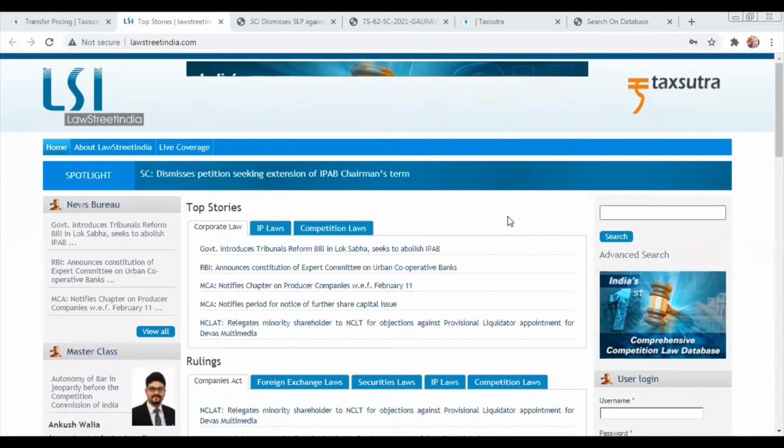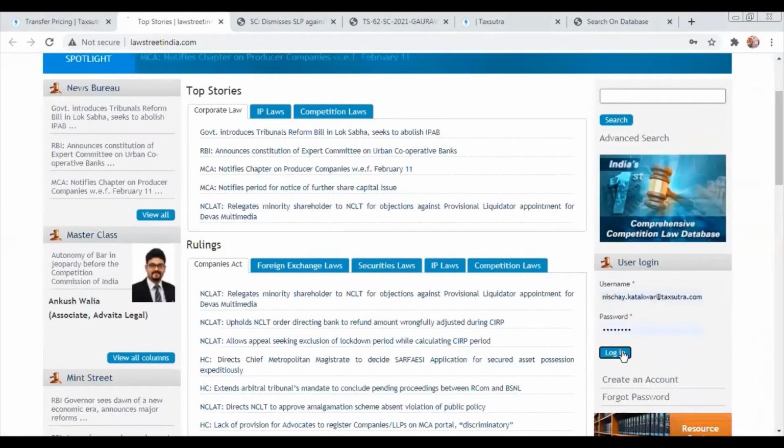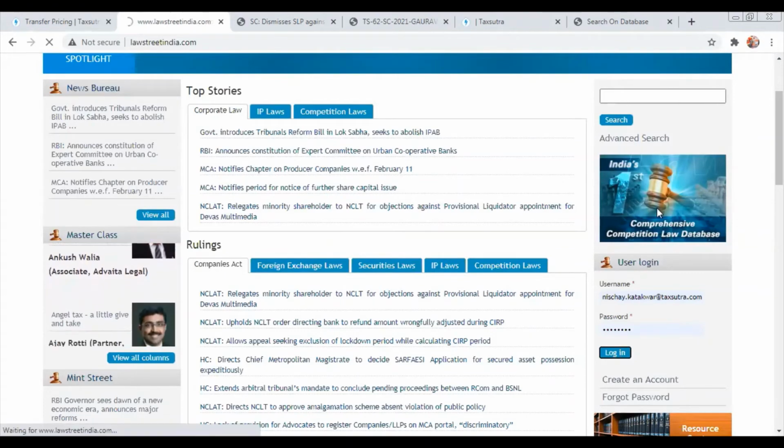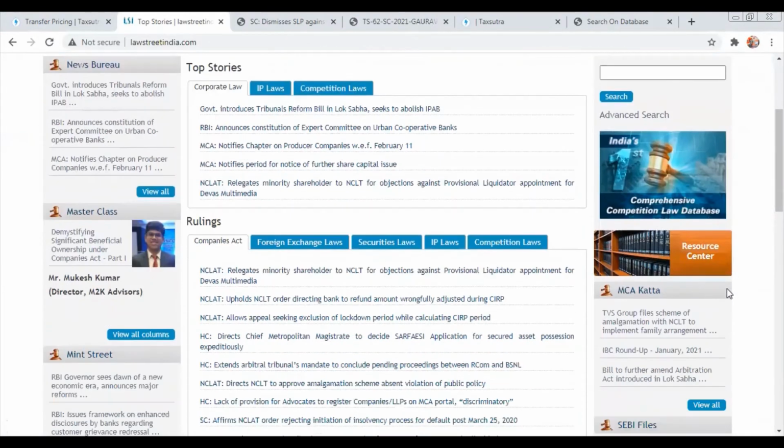So I'll come to the corporate law section. I'll just log in here. So in the corporate law section, what we have done is we have given you three main criteria.